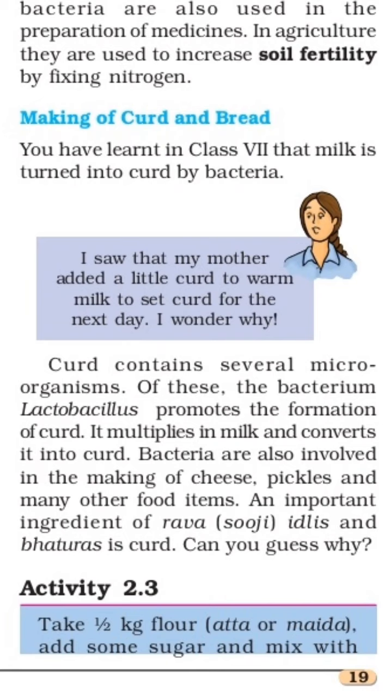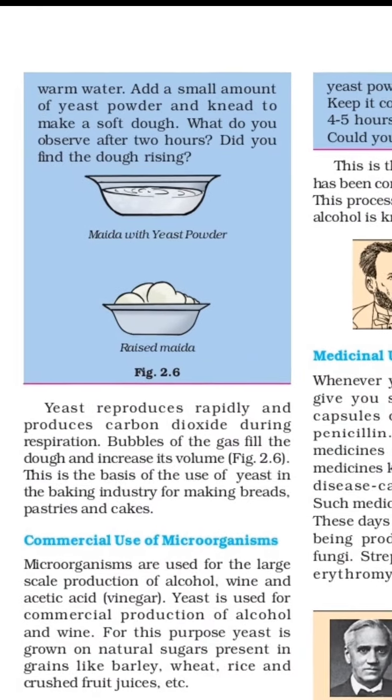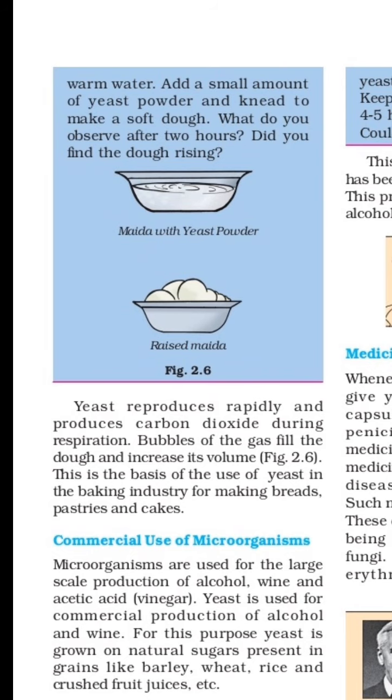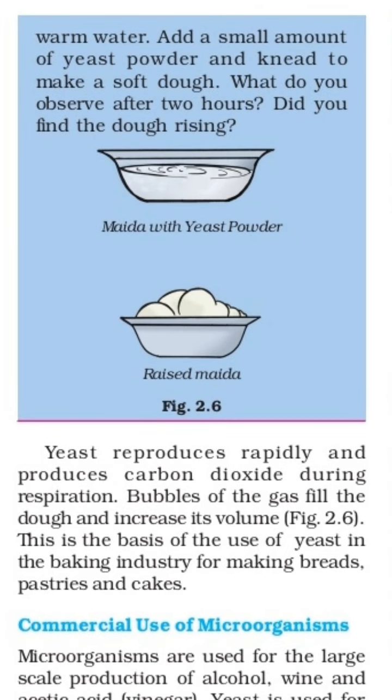Here one activity is mentioned, activity 2.3. Take half a kg of flour, atta or maida, add some sugar and mix with warm water, add a small amount of yeast powder, which is available in bakeries also, and knead it to make a soft dough. मळायचे ते पीठ मळणे. And what do you observe after 2 hours?